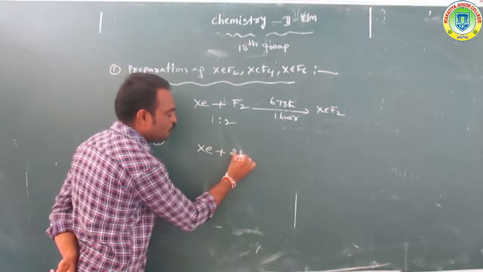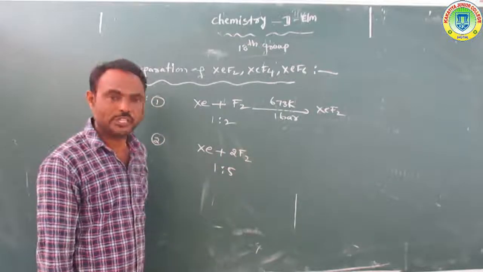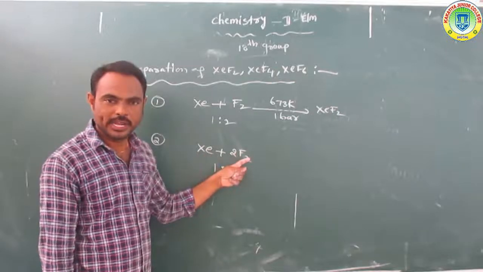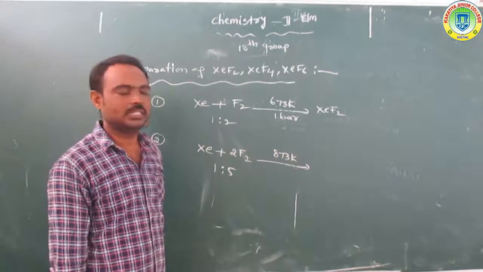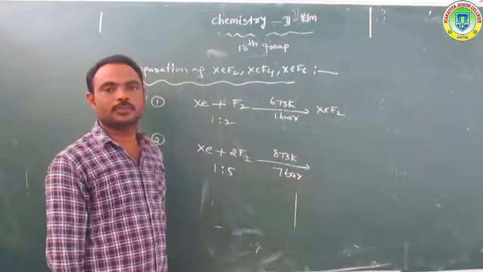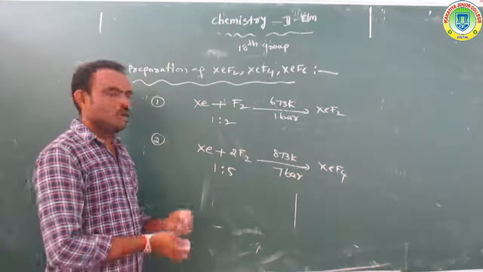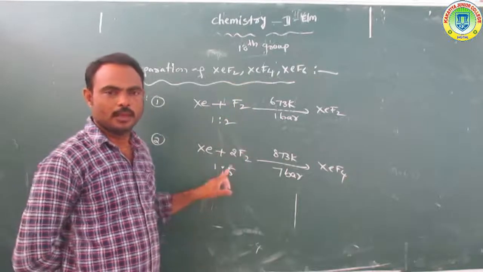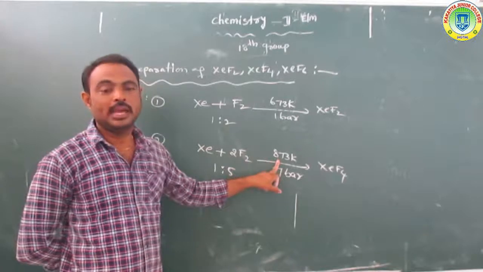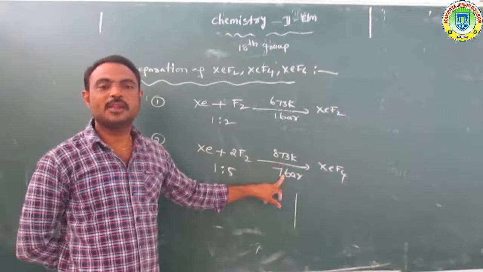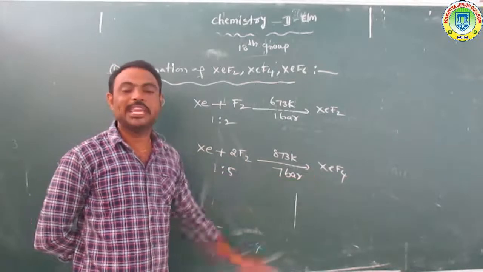Xenon reacts with 2 moles of fluorine, or a 1:5 ratio of xenon to fluorine, at 873 Kelvin temperature and 7 bar pressure to form XeF4.